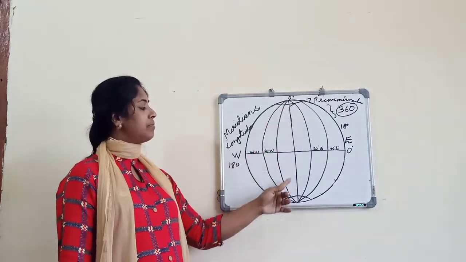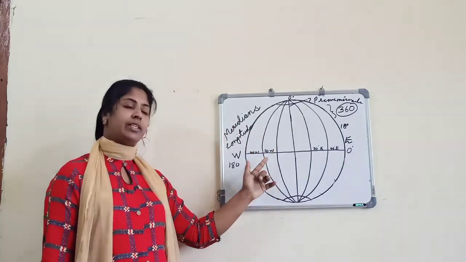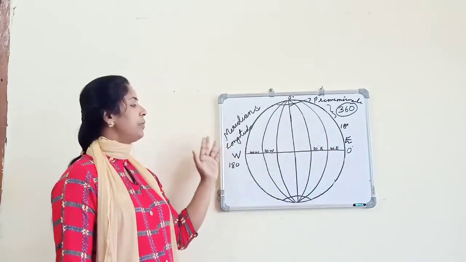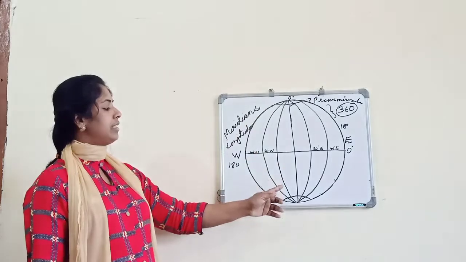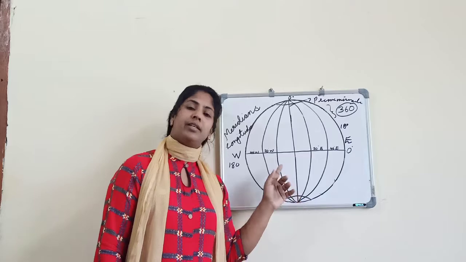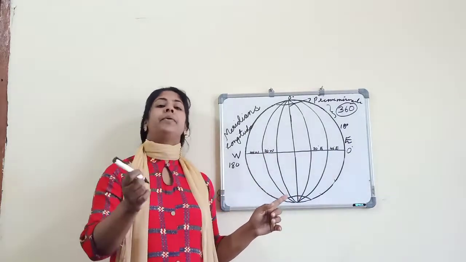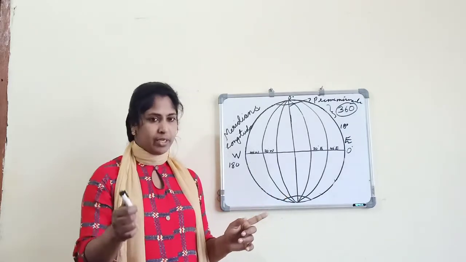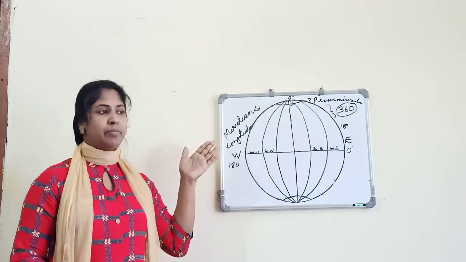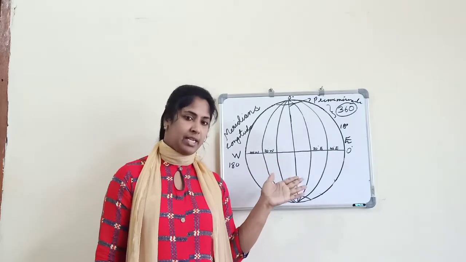We are starting with this prime meridian, which is 0 degree, and opposite to that is the 180 degree meridian. On this side we make 180, and on this side also. The 180 degree meridian and the prime meridian together make a complete circle. This 180 degree meridian is also known as the international date line.